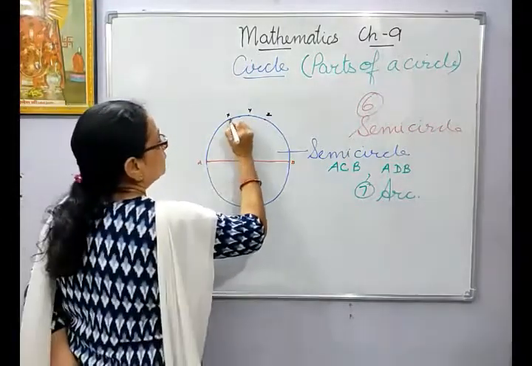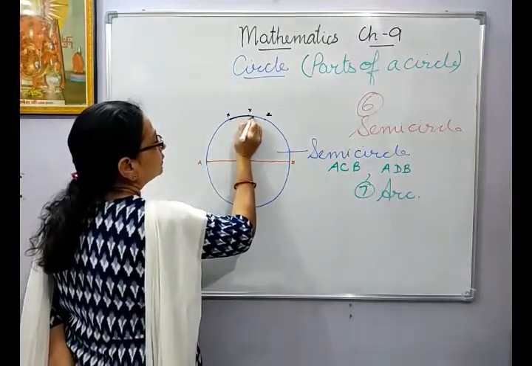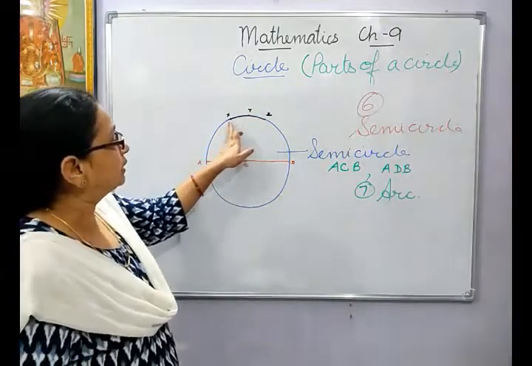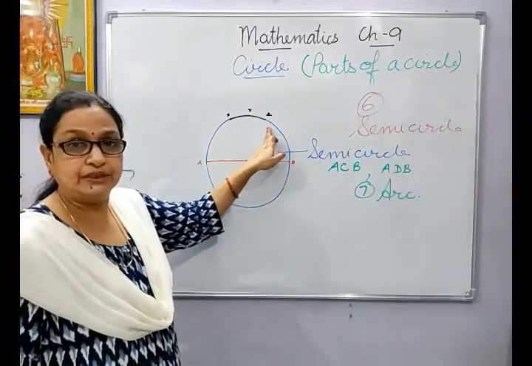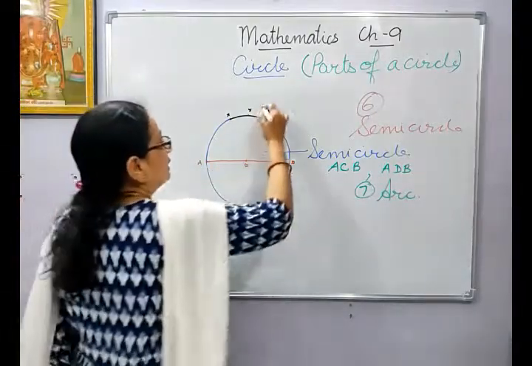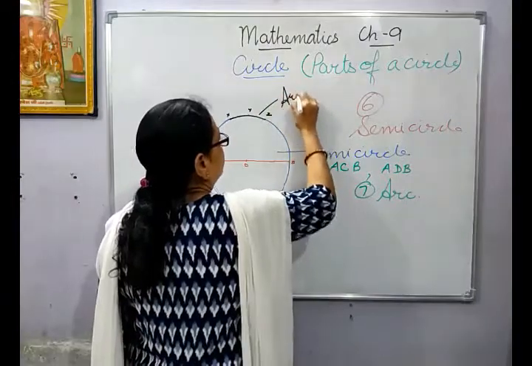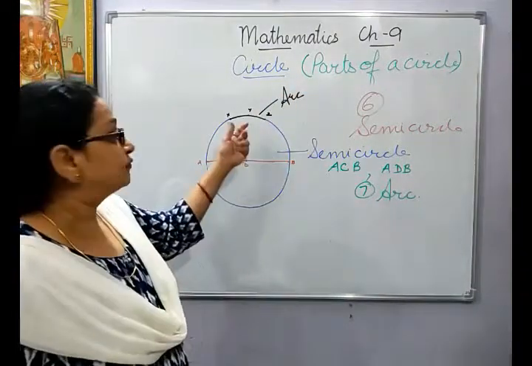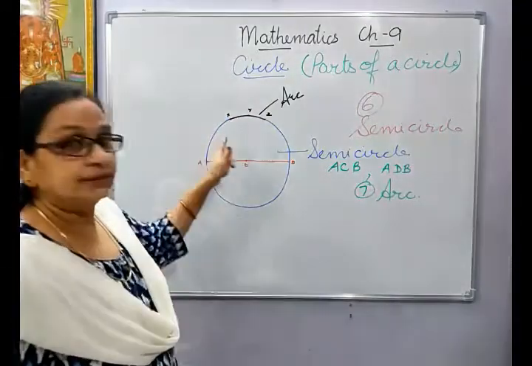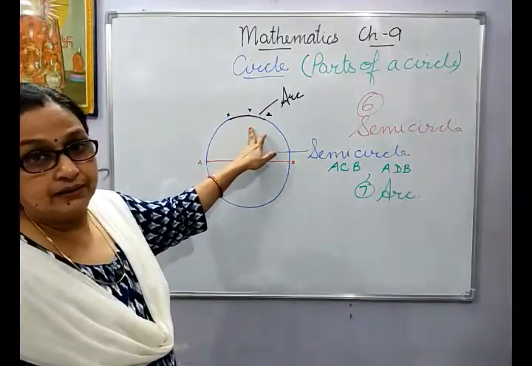Now if I join them, this is a smooth curve, and you are joining 2 points, X and Y, the two end points. This is called an arc. The smooth curve formed by joining two end points on the circle is called an arc.